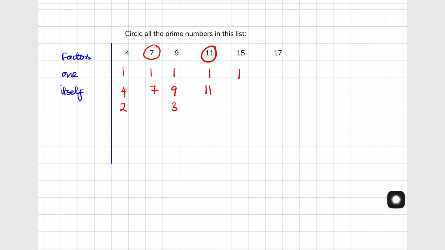In addition to 1 and 15, 3 and 5 can also divide into 15 without leaving a remainder, so that means 15 is not a prime number. 17 has the following factors, 1 and 17. Therefore, it is a prime number. So you should circle the following numbers, 7, 11, and 17.